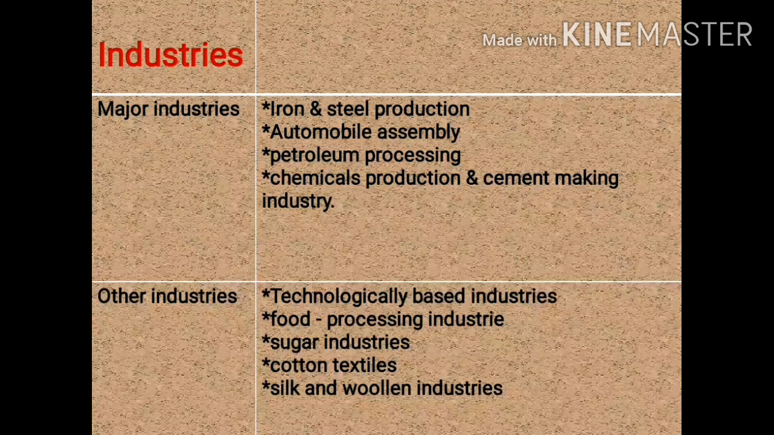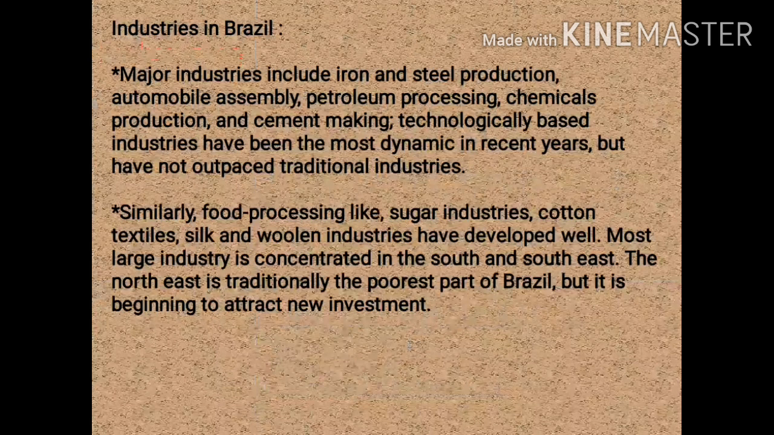Though technology-based industries have been most dynamic in recent years, they have not surpassed the traditional industries. The nation still has traditional industries. Even industries like sugar, cotton textile, silk, woolen and food processing have developed well in Brazil. The large industries are mainly concentrated in the southern and southeastern parts of Brazil.